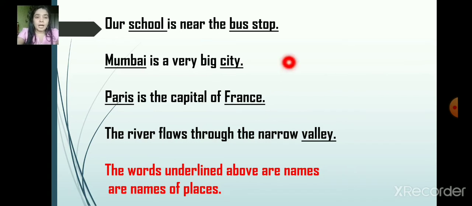And here the underlined words, let's see what they are called. Our school is near the bus stop. Mumbai is a very big city. Paris is the capital of France. The river flows through the narrow valley. So what are these underlined words? School is a place. Bus stop is a place. Mumbai is a place. So all these underlined words are names of places.